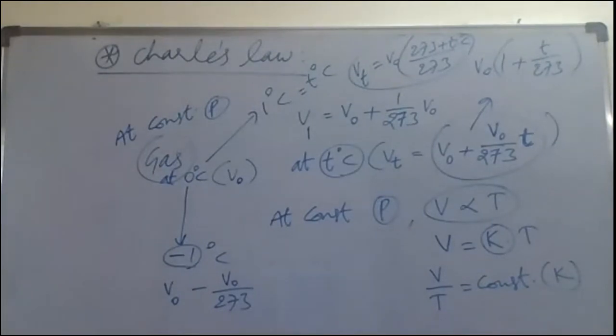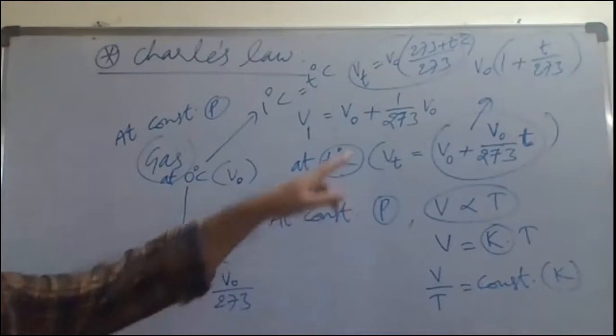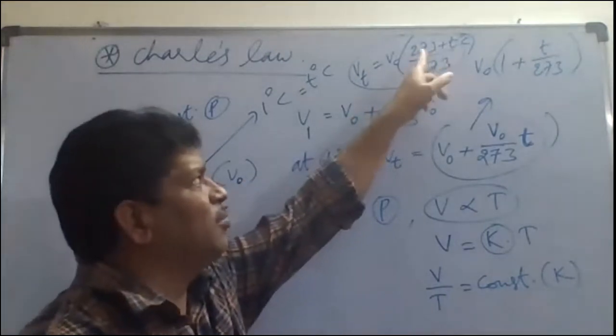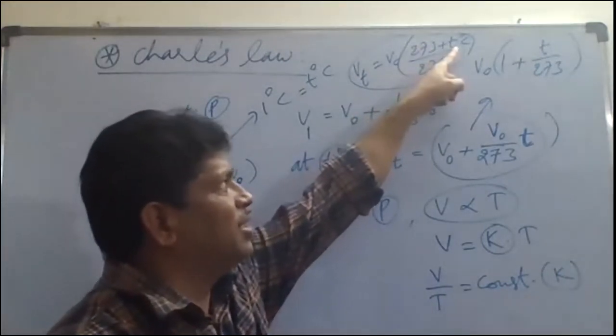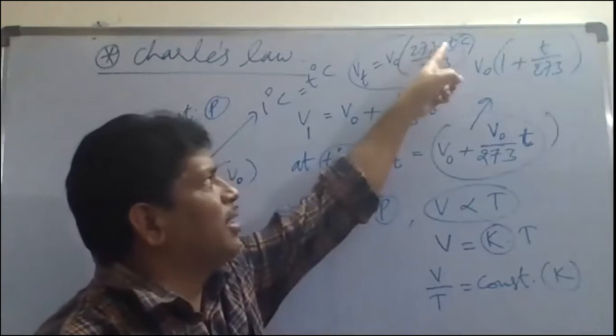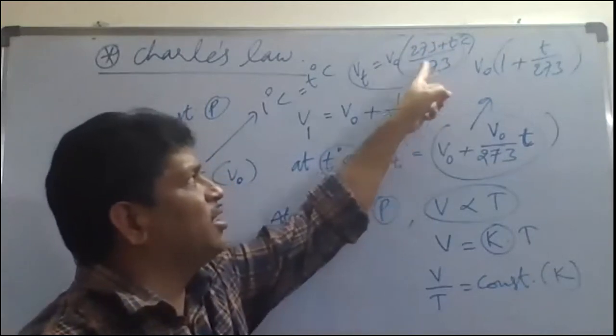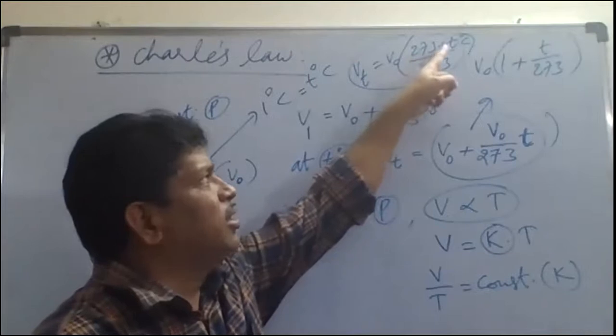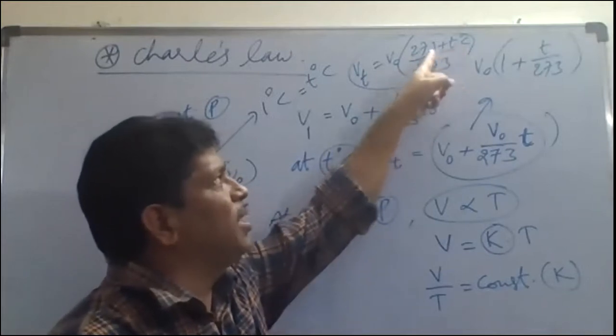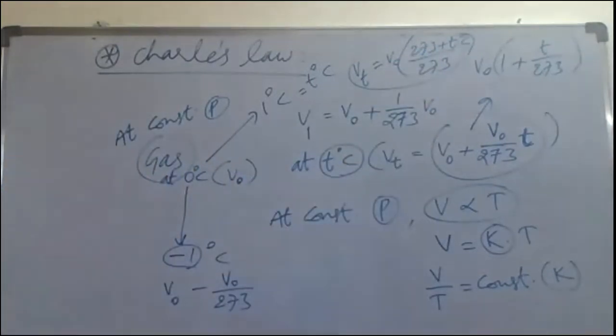Okay, so generally we know that centigrade temperature plus 273 is equal to Kelvin temperature. So in place of 273 plus T degree Celsius, we can write capital T by 273. Capital T indicates T degree Celsius centigrade temperature plus 273. In that way, Vt is equal to V naught into capital T by 273.